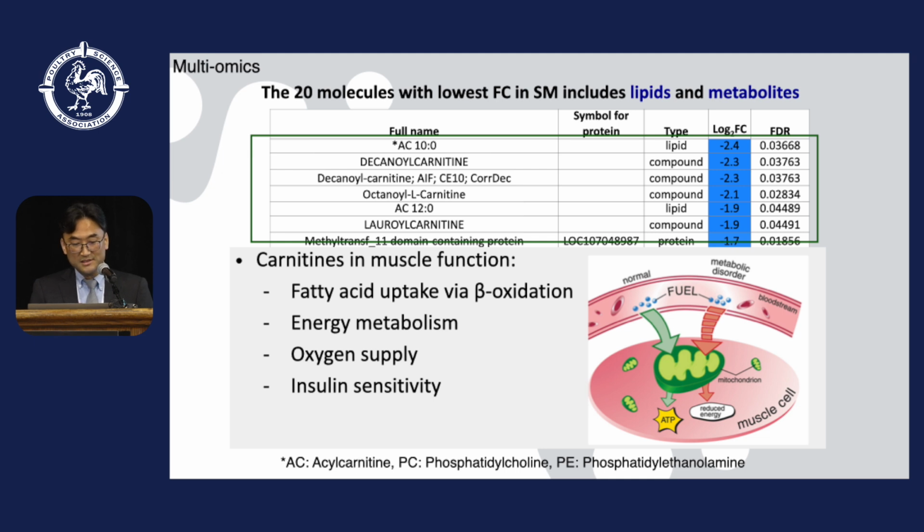Carnitines in muscle are known to function in fatty acid uptake via beta oxidation, energy metabolism, oxygen supply, and insulin sensitivity. So some of these pathways are altered in spaghetti meat, and those features may be due to the lower level of carnitine content.